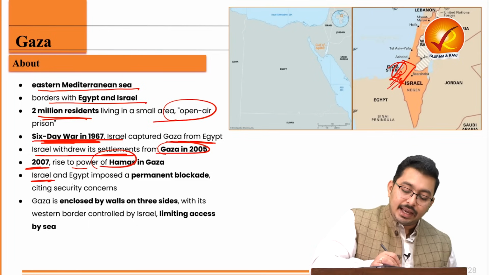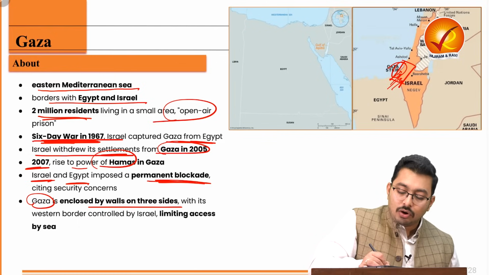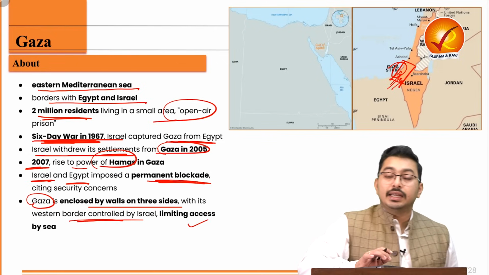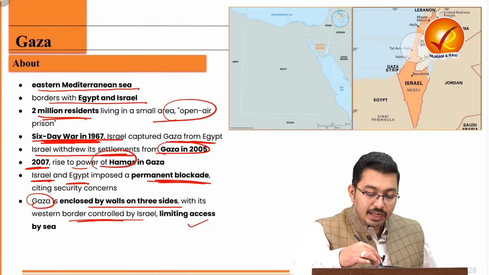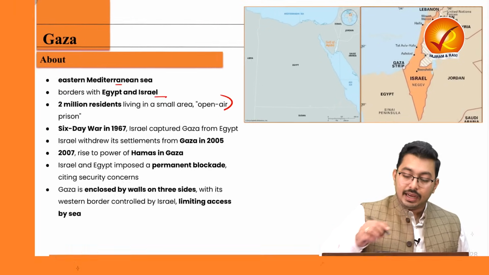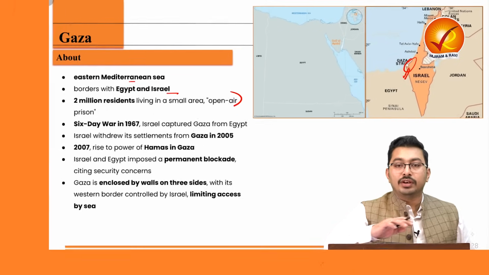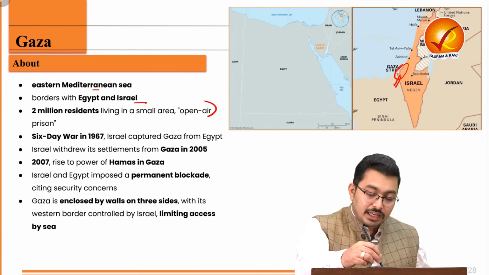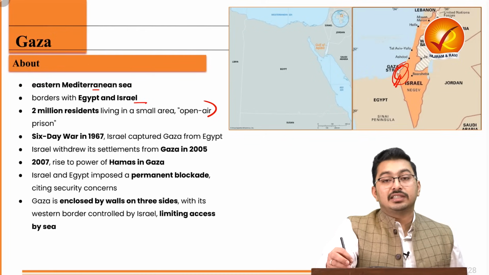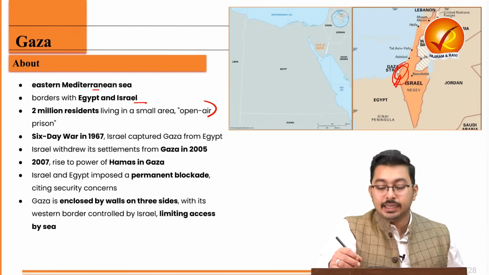Then Israel and Egypt have imposed a permanent blockade, and Gaza is enclosed by walls on 3 sides with its western border controlled by Israel, limiting access to the sea. And this creates not only a humanitarian crisis but also a very good smuggling route through this area. And whenever there is any conflict in the Gaza Strip, people as well as goods move to and fro through this area. And this has been the route through which the missiles have been supplied to the residents living in Gaza who are essentially attacking the Israeli settlements.